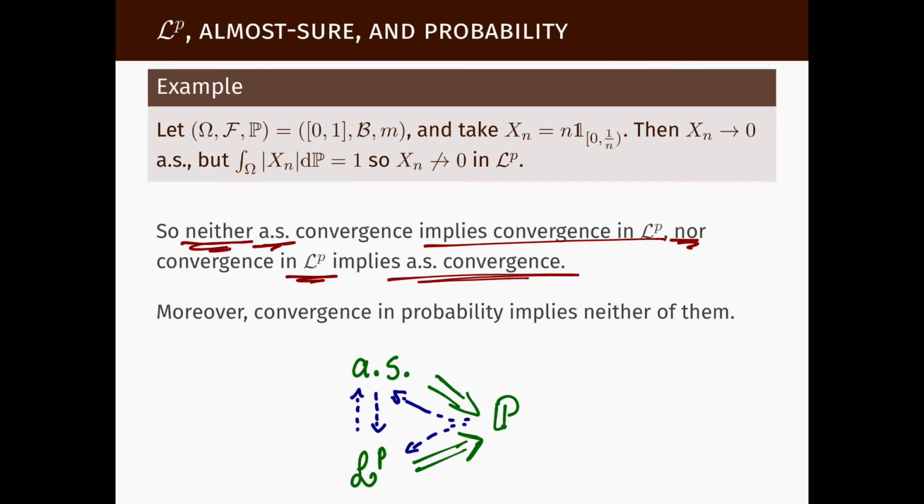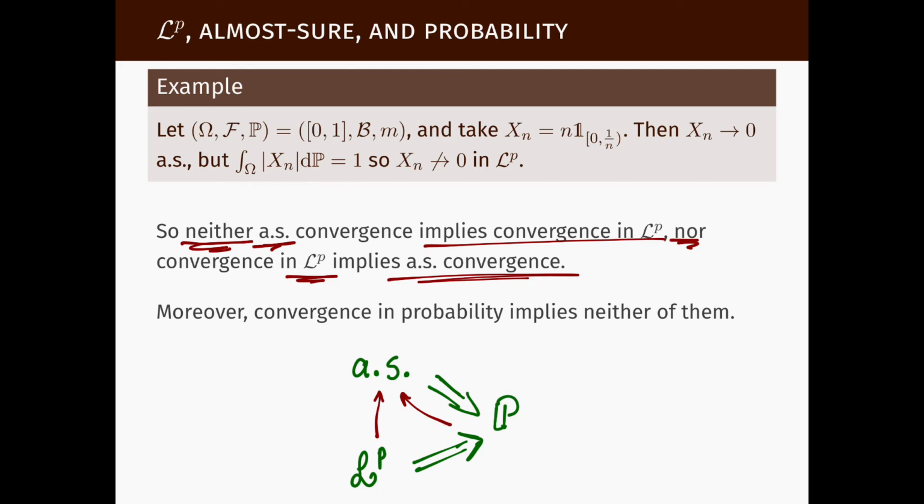And why is that? Well, we can argue backwards. If convergence in probability did imply convergence almost sure, then convergence in LP would imply it indirectly, because it implies convergence in probability, and from there you could go to convergence almost sure. So again, what I am saying is, if this implication would hold, then this implication would hold by going this way.